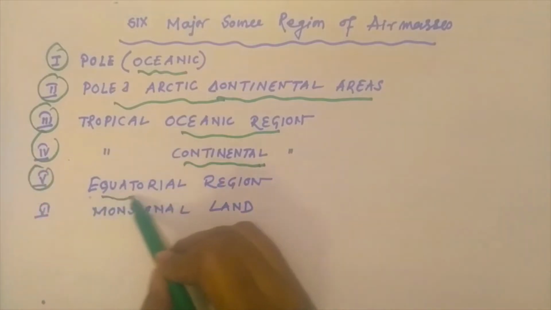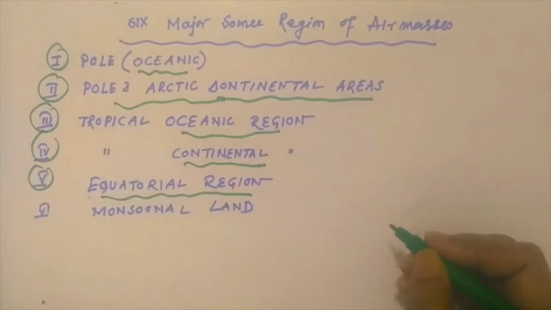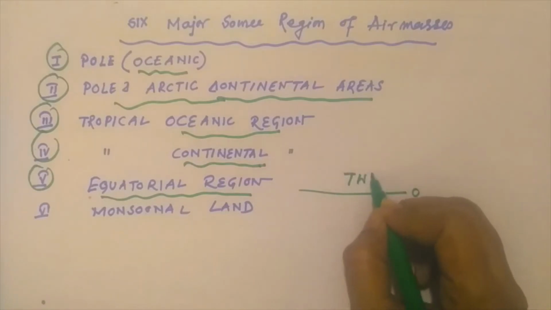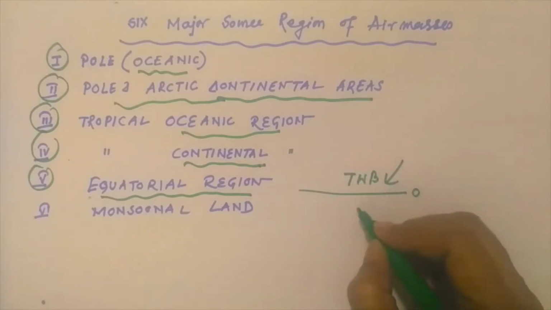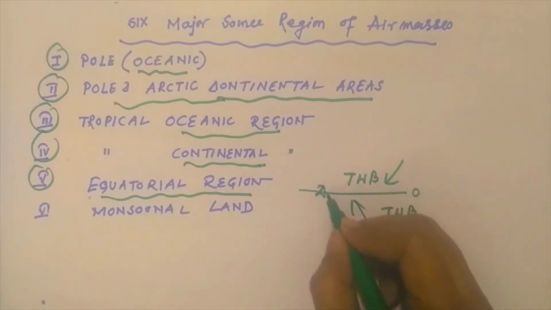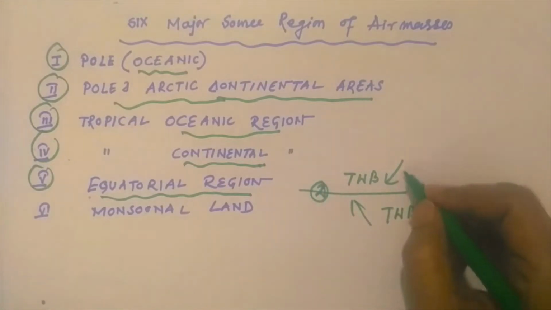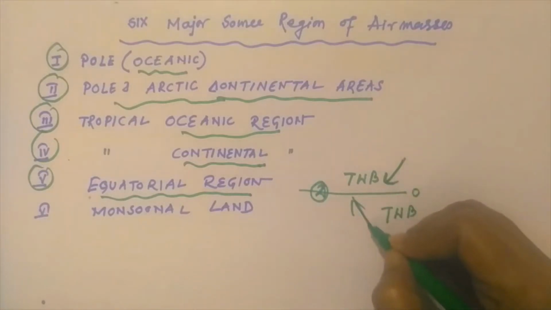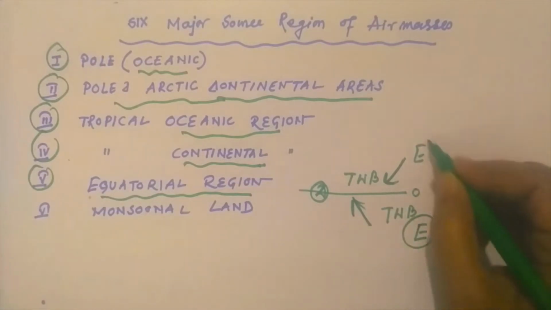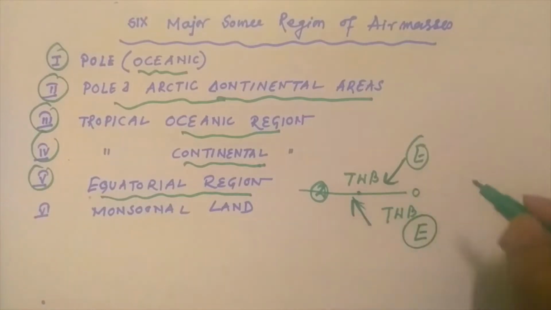The fifth one is the equatorial region. Suppose this is 0 degrees, this is the trade wind belt in the northern hemisphere, and this is the trade wind belt of the southern hemisphere. This is the doldrum zone, D for doldrum, where the two trade winds, the easterlies, meet.